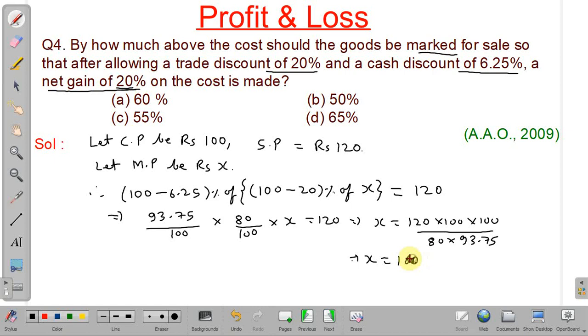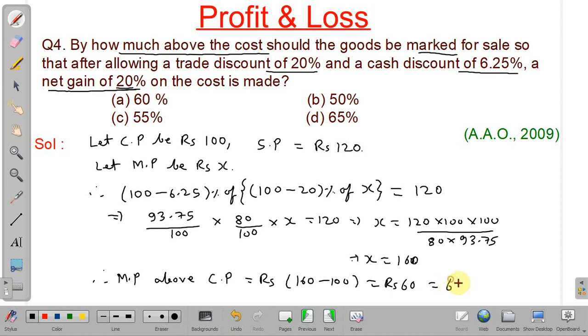But this is the mark price, and we have to find the mark price above the cost price. Okay, therefore mark price above cost price CP equal to rupees 160 minus 100. So it is equal to rupees 60 or 60%, because we are calculating on the basis of 100. So it is equal to 60% above cost price. So our answer will be option number A. We will discuss the next problem.